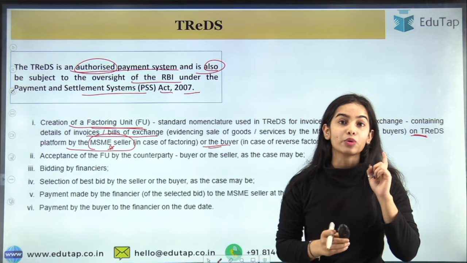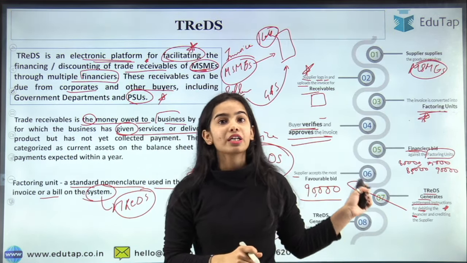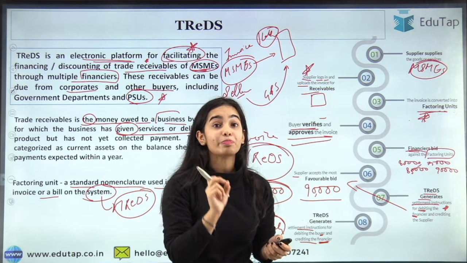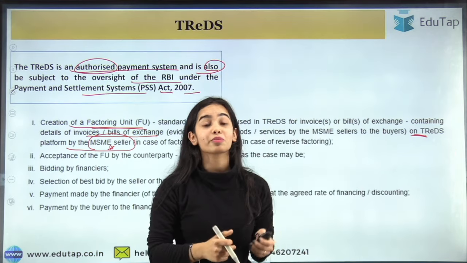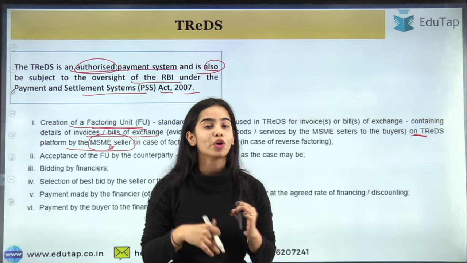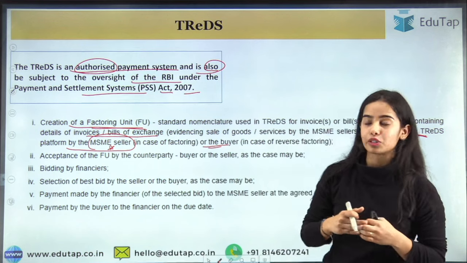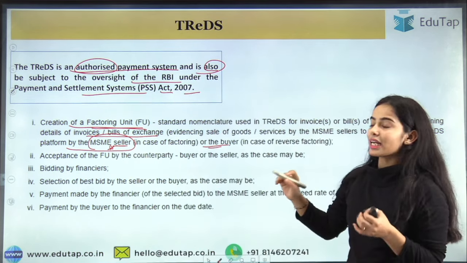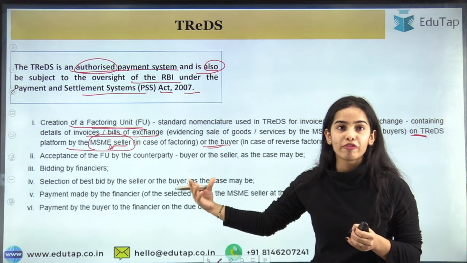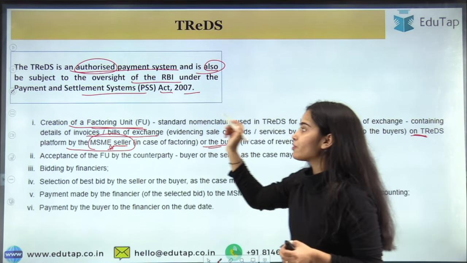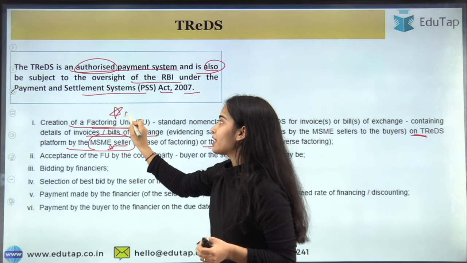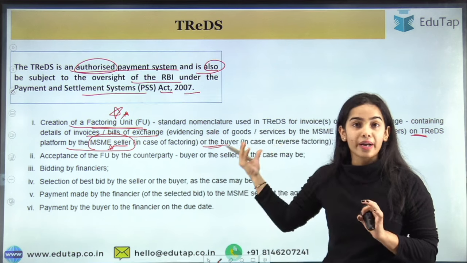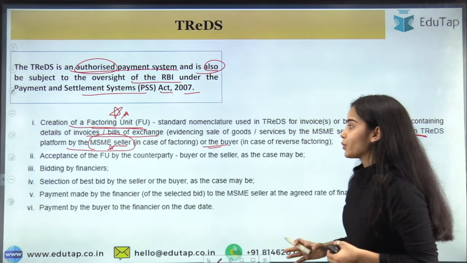Now here is one thing that you need to remember. In the process we have understood how the seller is uploading the trade receivables, but it can be the buyer also that is uploading the trade receivables, because the buyer does not have the money right now. So let's understand the process for that also in the coming slides. Now the MSME seller or the buyer can upload the invoice or the bill of exchange on the TReDS, and then it will be called the factoring unit. Remember the definition of factoring unit: when the invoice is uploaded on the TReDS, then it will be called the factoring unit.